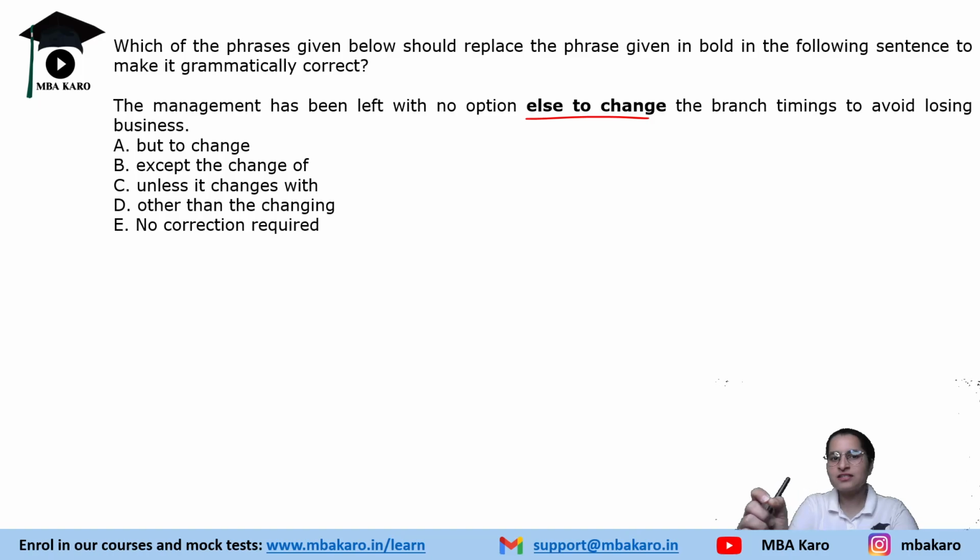So management has been left with no option but to change the branch timings to avoid losing business. So they have to change the branch timing. Left with no other option but to change the branch timings to avoid losing business. Understood? So this is grammatically correct, because you cannot fit "no option except the change of the branch timing" or "unless it changes with the branch timing", not making any sense, right? Not grammatically correct. So the correct answer would be option A, no option but to change the branch timings. Clear?